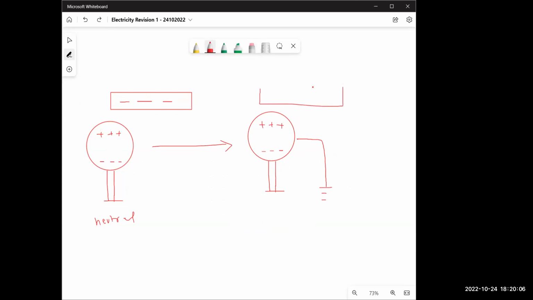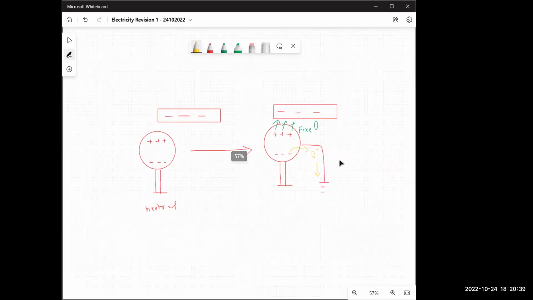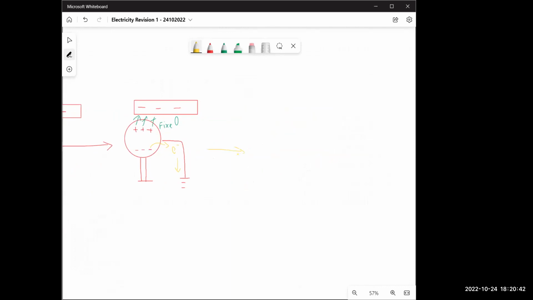Well, I'll tell you why that will not happen. See, the positive charges are pulled by the rod, like they're being pulled up. There's no way, they're fixed. They cannot move. Positive charges never come or leave because they're always fixed. The only thing you can do is add electrons or remove electrons. So what do you think will happen here? Will more electrons come in, or will electrons leave to make the rod positive? How can I make the rod positive? Electrons will leave. Yeah, so electrons go to Earth. And what happens after that is we get ourselves a positive rod.